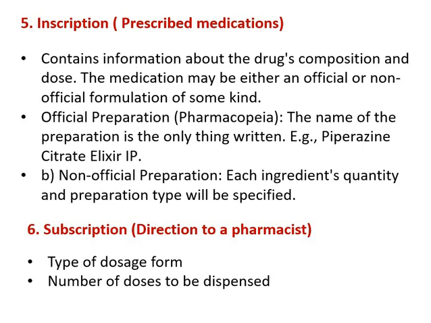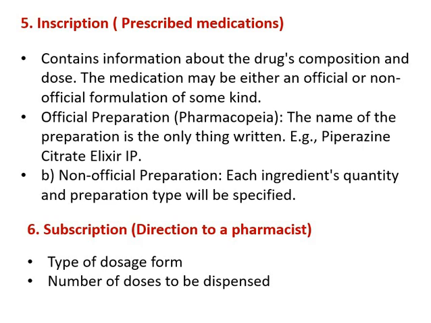For an official preparation, according to the pharmacopoeia, only the name of the preparation is written, for example piperazine citrate elixir IP. In the case of a non-official preparation, each ingredient's quantity and the preparation type will be specified. Another part of the prescription is the subscription, that is the direction given to a pharmacist.